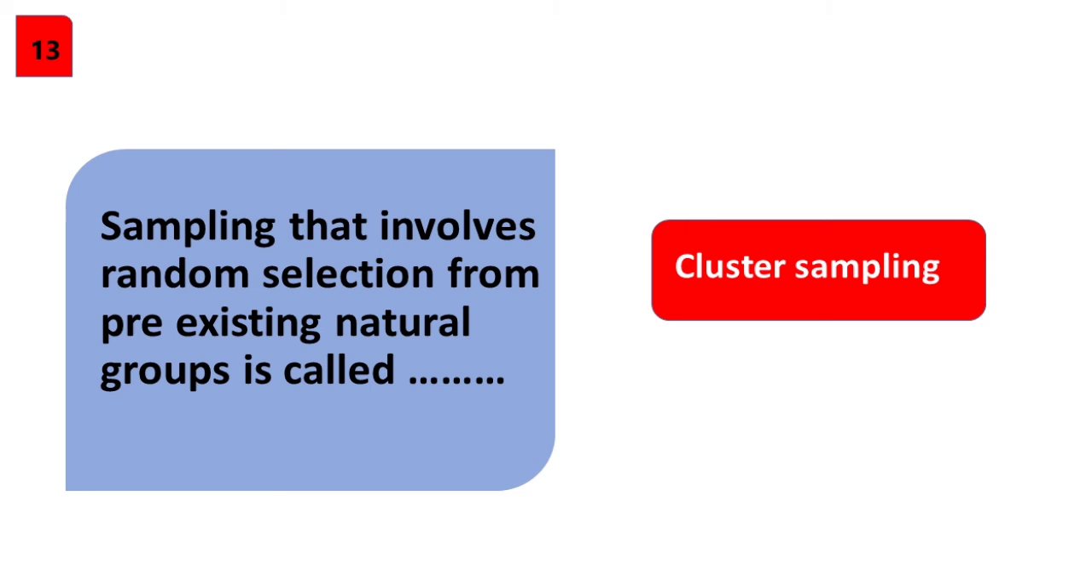The sampling that involves random selection from pre-existing natural groups is called cluster sampling. Such clusters can be schools, villages, etc. Here, the individuals are not randomly selected, but the clusters are randomly selected and all the individuals within each cluster are surveyed.